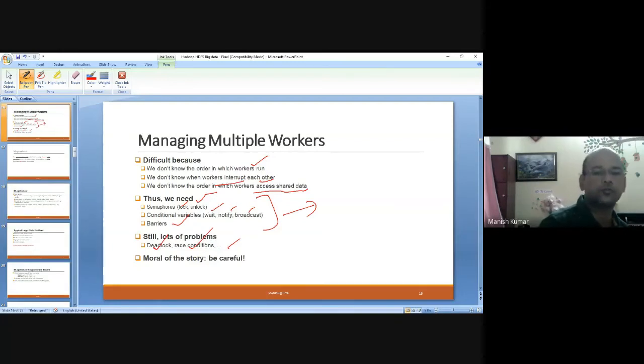So the problem is still there. What you need to do, or the moral of the story, is that you cannot always be sure that everything is going well, so always try to be careful while executing the processes. Okay.